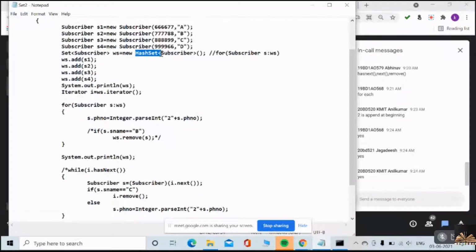Understood? Did everybody understand my point? So for each loop is behaving in one way on collections, and if I use it on arrays which store primitives, it is behaving in another way. Did everyone understand that? Yes or no? Very good.